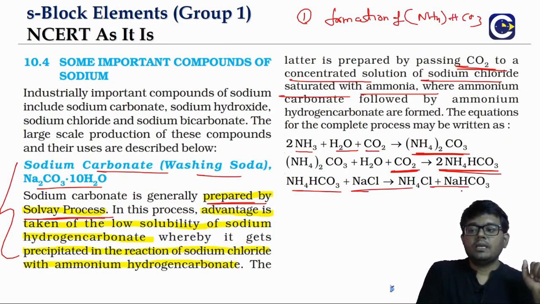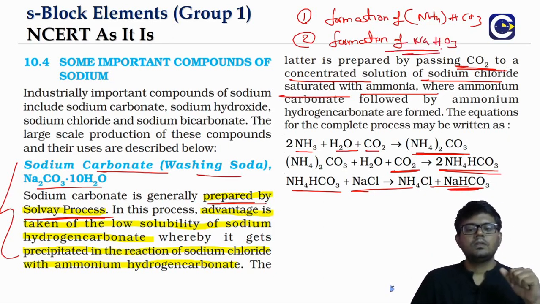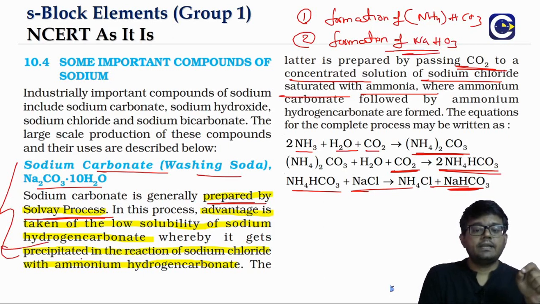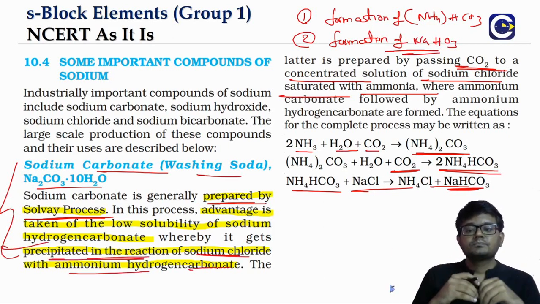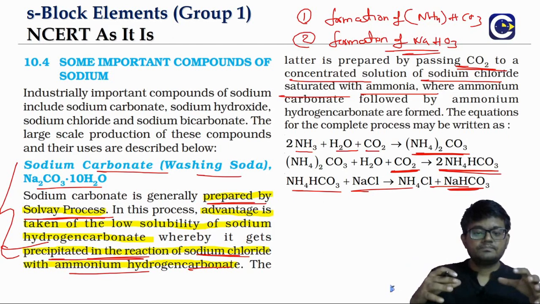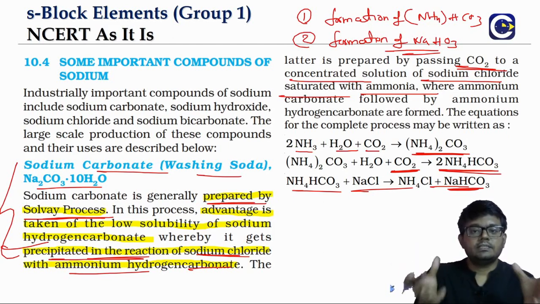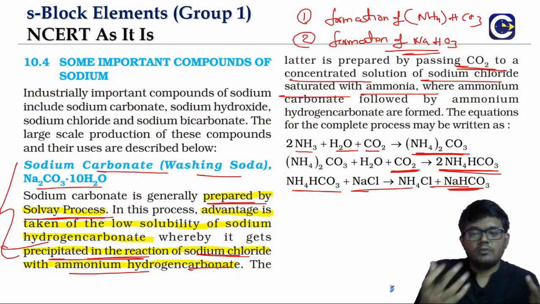Now the second step is that this ammonium bicarbonate will react with sodium chloride and form sodium bicarbonate. So the second step is formation of sodium bicarbonate. Now the sodium bicarbonate will get precipitated. The solubility of sodium bicarbonate is low, and this is the point that is taken as an advantage in designing the Solvay process.